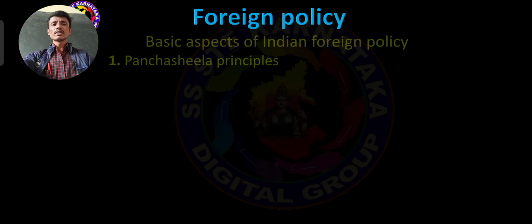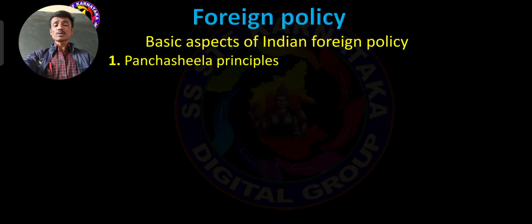And dear students, the foreign policy consists of some important basic aspects, basic characteristics. It means our foreign policy includes certain aspects. So the basic aspects consist of a total of five. The first one is non-alignment. Then Panchashila principles, anti-imperialism, apartheid policy, disarmament.